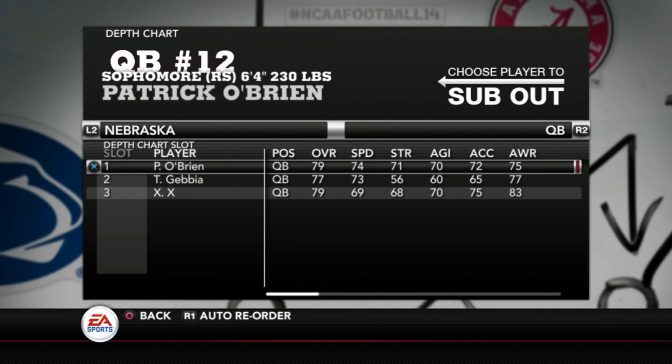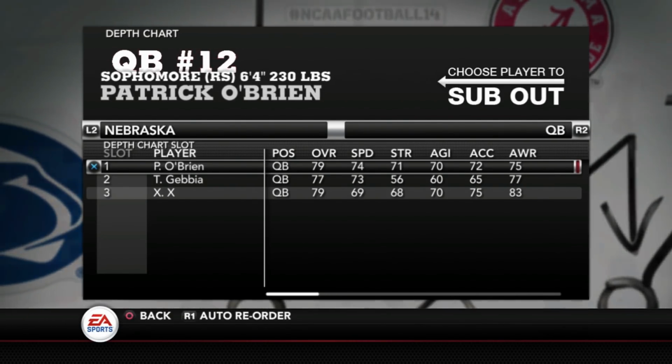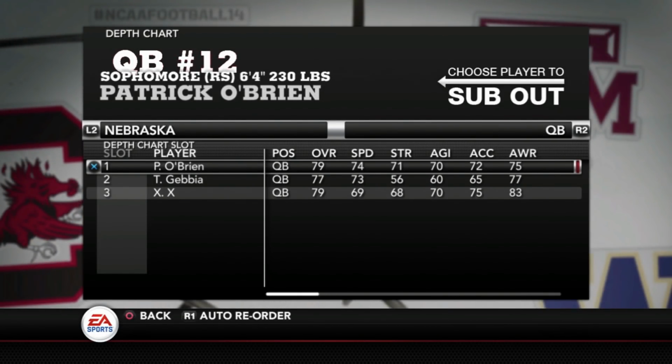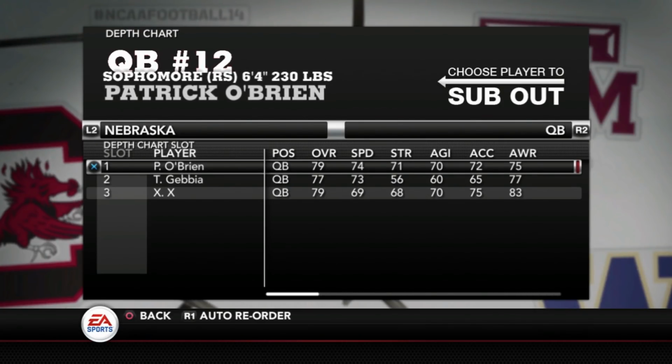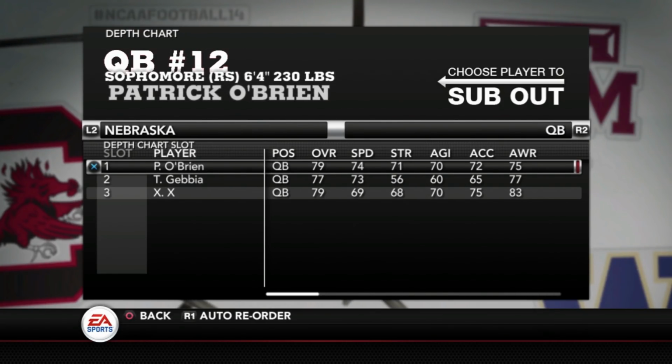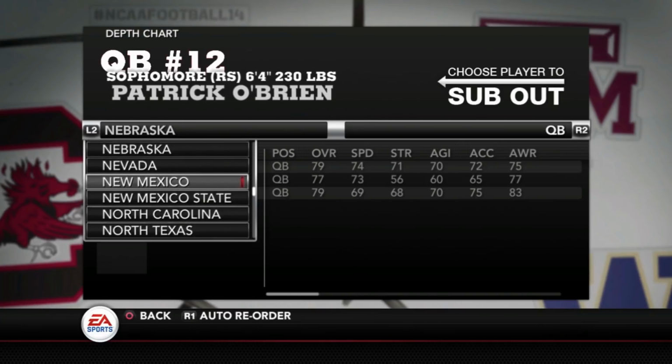Patrick O'Brien. I can't remember if there was enough stats for him or not. So I don't know for sure, but I did come up with that 79 rating somehow. Again, this is very early in the process. There will probably be some changes after we get through the spring to some of these players.